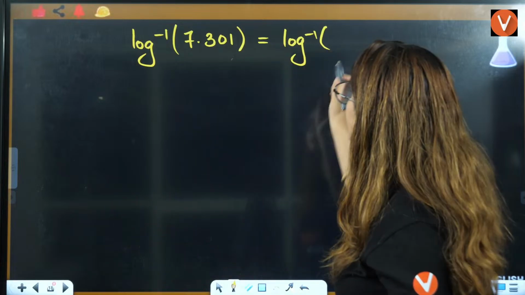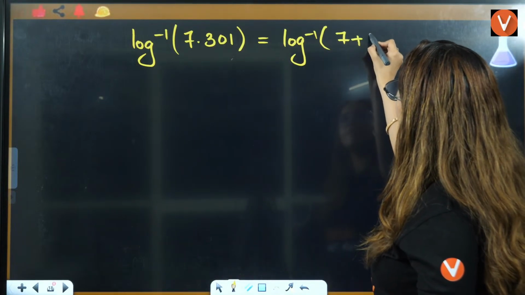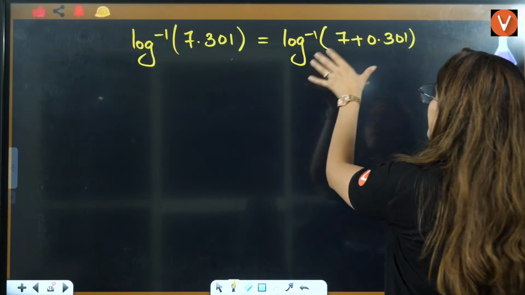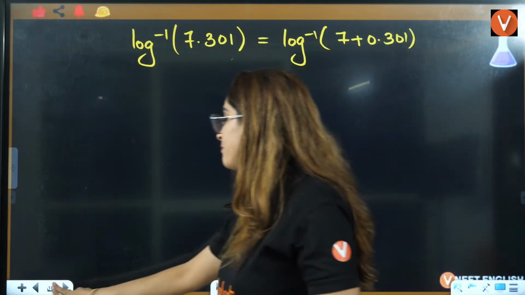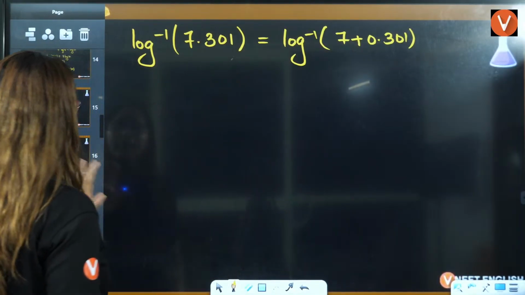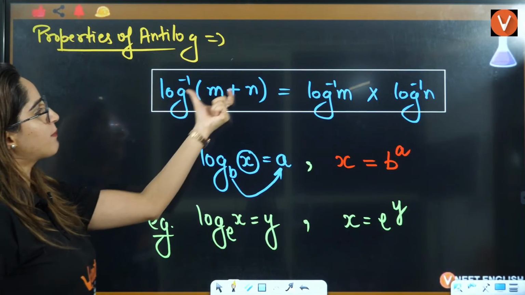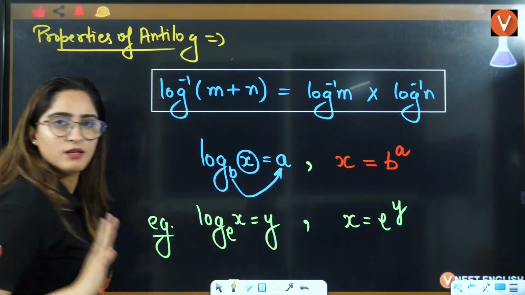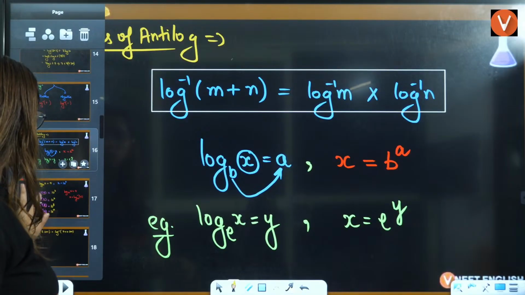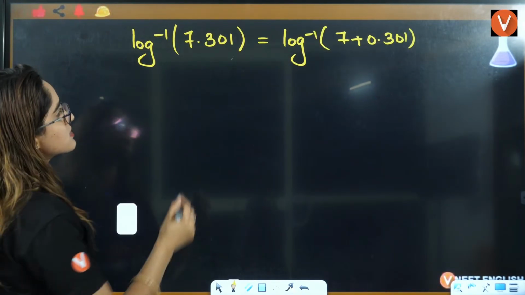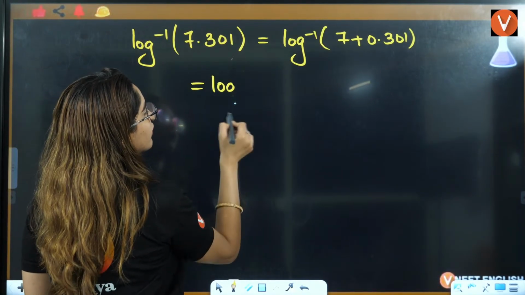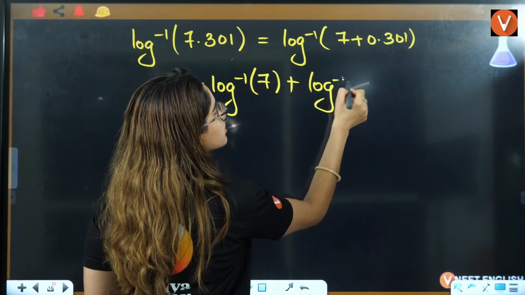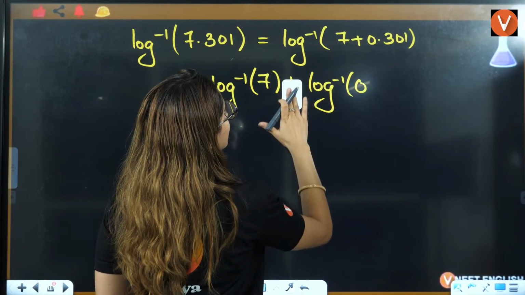We can write it as 7 plus 0.301, because after applying the property, log inverse of m plus n is log inverse of m multiplied by log inverse of n, right? So I just need to apply this property here: log inverse of 7 multiplied by log inverse of 0.301.